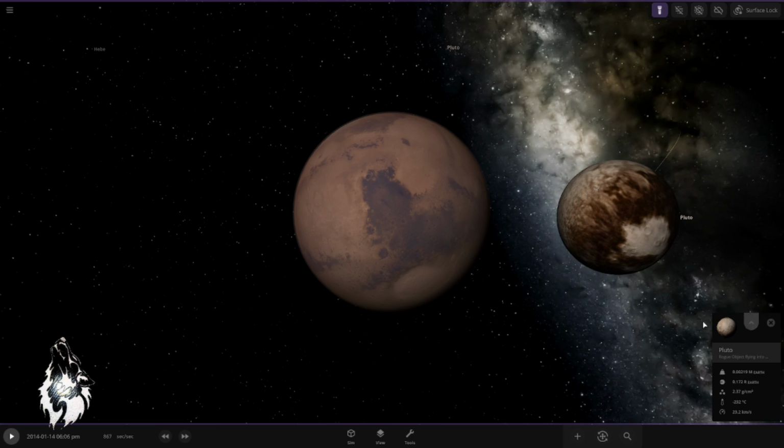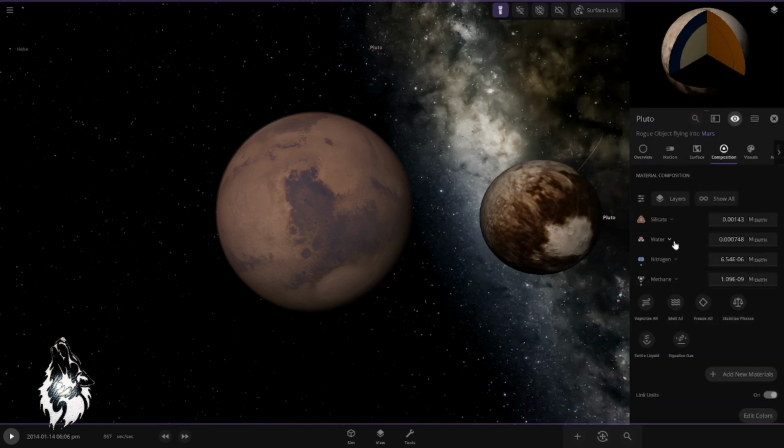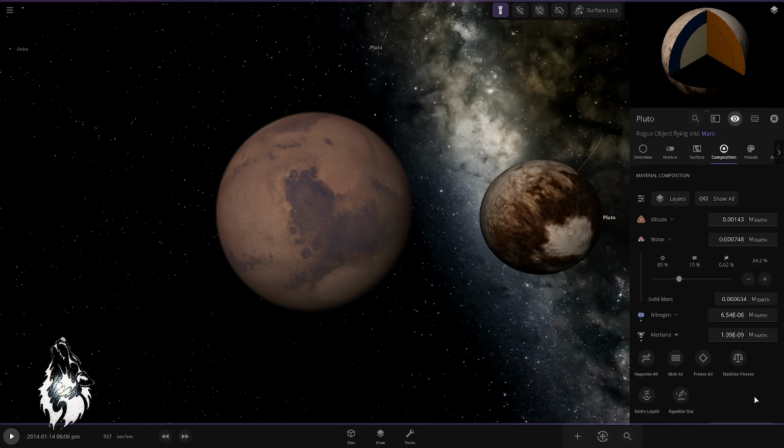Why Pluto? Why do I want to do this simulation? If we go to Pluto, in the compositions, we can see that Pluto has water. It has actually a decent amount of water for a dwarf planet, which is 34.2%. I can imagine this clash of titans is going to come up with something.